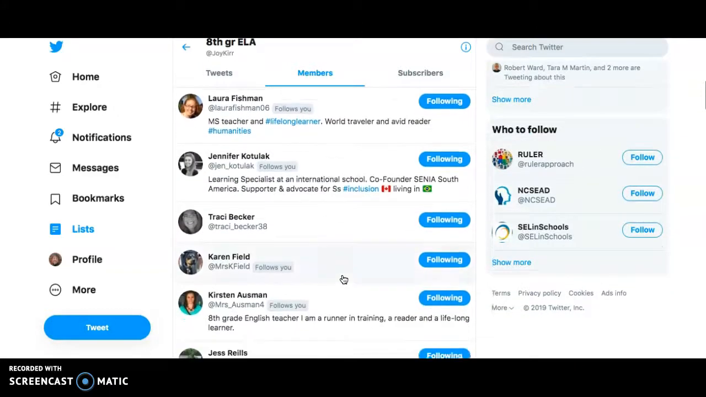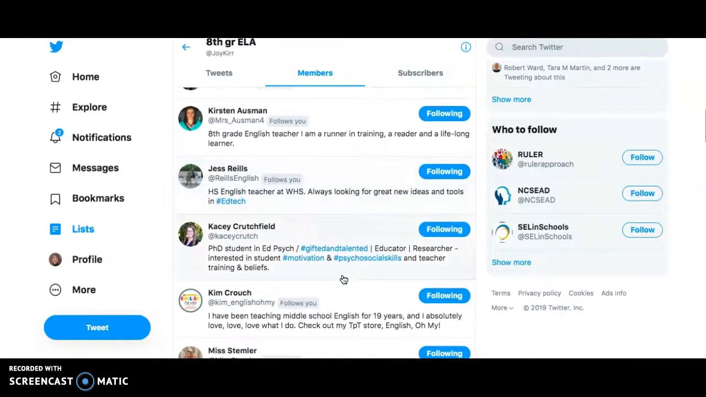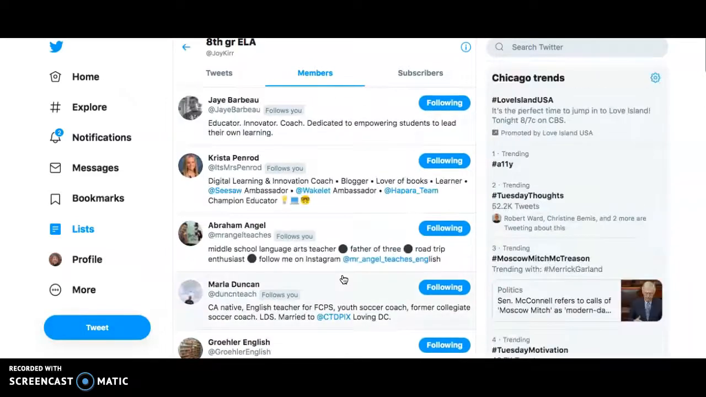Some of these are a little old. Like, they may not be 8th grade teachers anymore. And that's okay. I can take them off later or edit the list later. But I like to look at members and then go to each member and say, oh, okay, what have they been tweeting? But again, it takes too much time, or a lot of time for me.